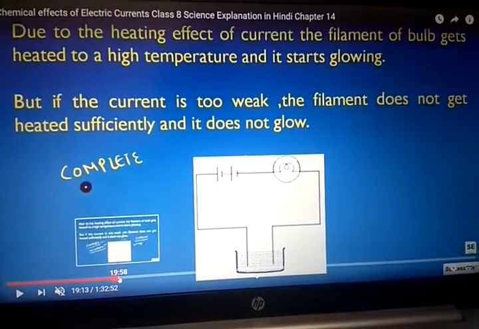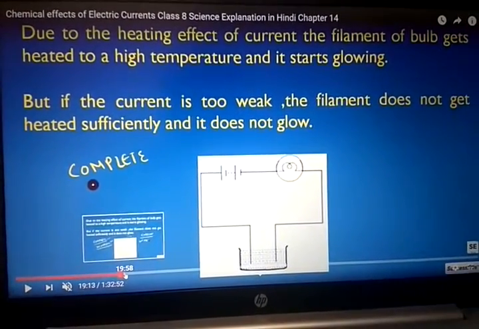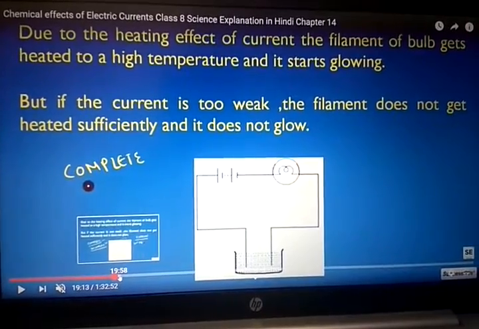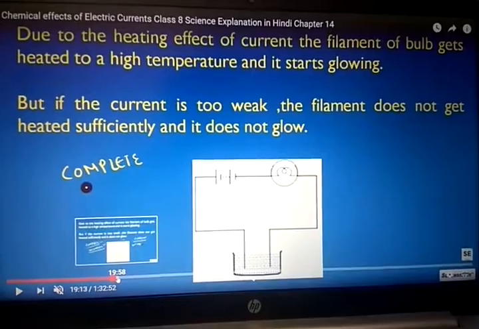Now, due to the heating effect of current, the filament of the bulb gets heated to a high temperature and it starts glowing. But if the current is too weak, the filament does not get heated sufficiently and it does not glow.